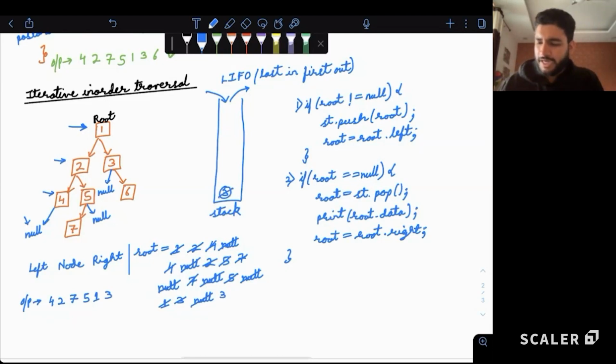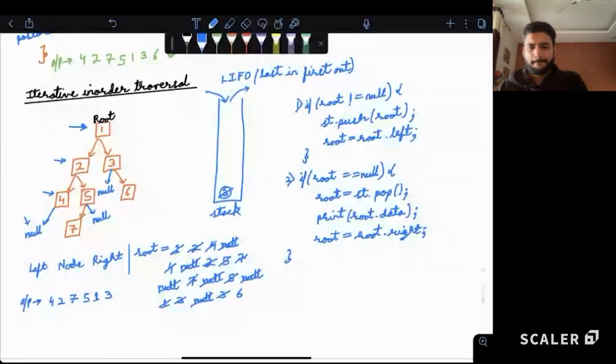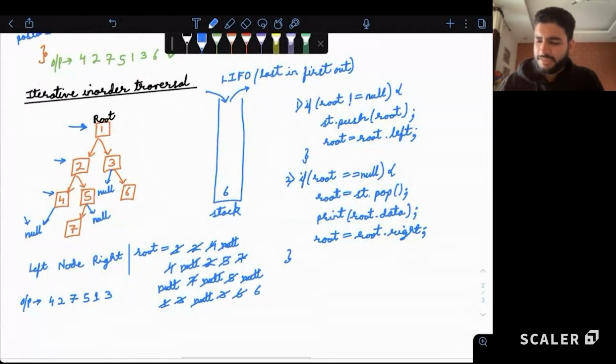We'll remove it and we'll move to the right child of 3, that is 6. Correct? Now again 6 is not null. Let's push 6. Move to the left child of 6, that is null. Now because it is null, remove the top element from the stack, 6. Now print 6, move to the right child of 6.